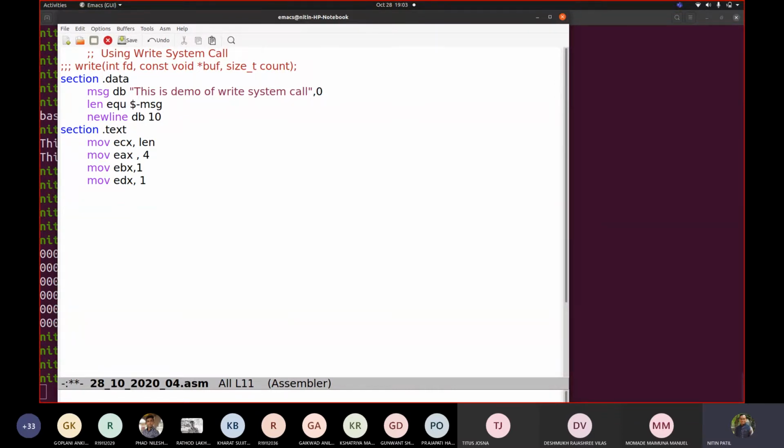From the length. So rather we should write this, and with ECX we should write the string image, because what does the write system call say? Length is the last element, correct? So I gave length in EDX. Fine.